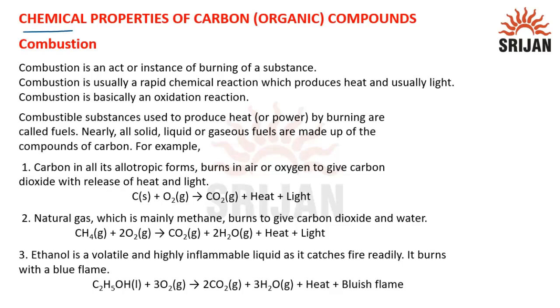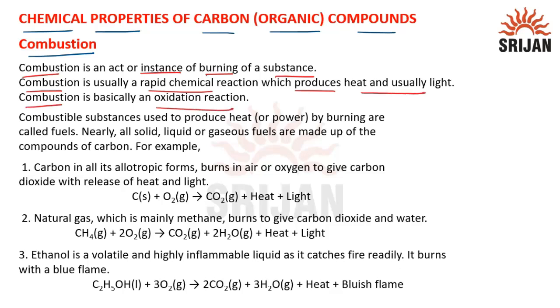In this video, we will learn about chemical properties of carbon or organic compounds. So first we will learn combustion. Combustion is an act or instance of burning of a substance. Combustion is usually a rapid chemical reaction which produces heat and usually light. Combustion is basically an oxidation reaction. That means it happens in presence of oxygen.